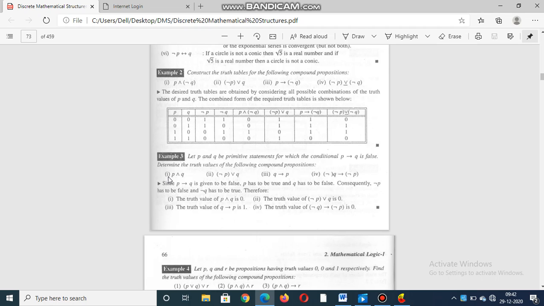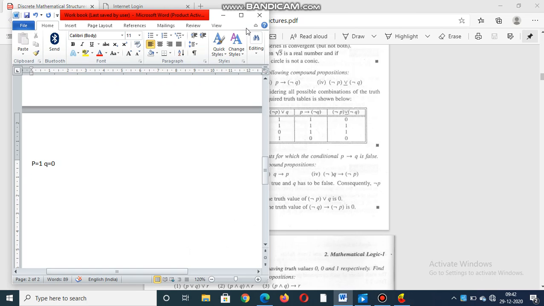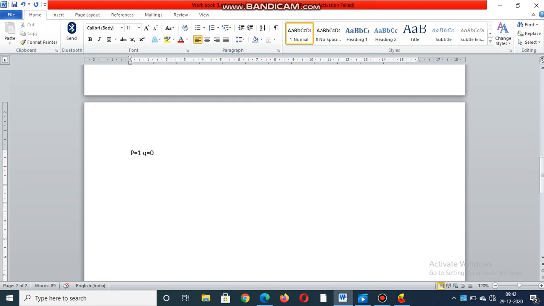For the first question I am going to solve P conjunction Q. So 1 conjunction 0, what is the output?